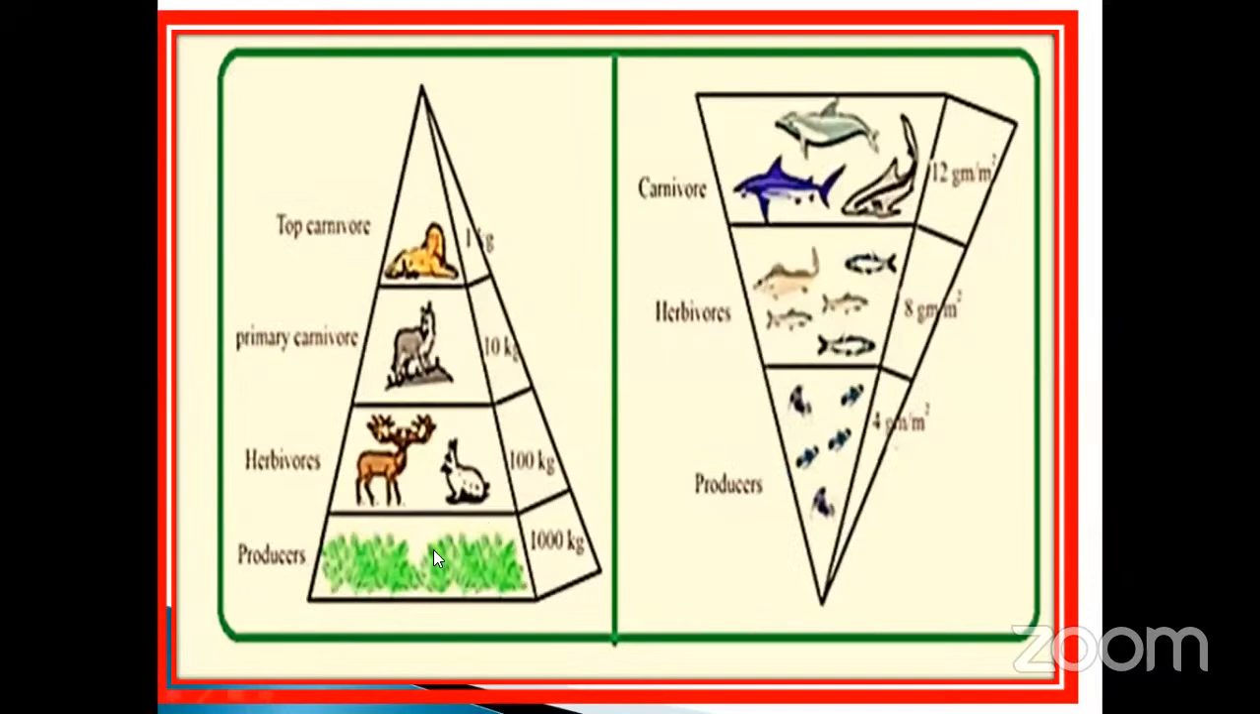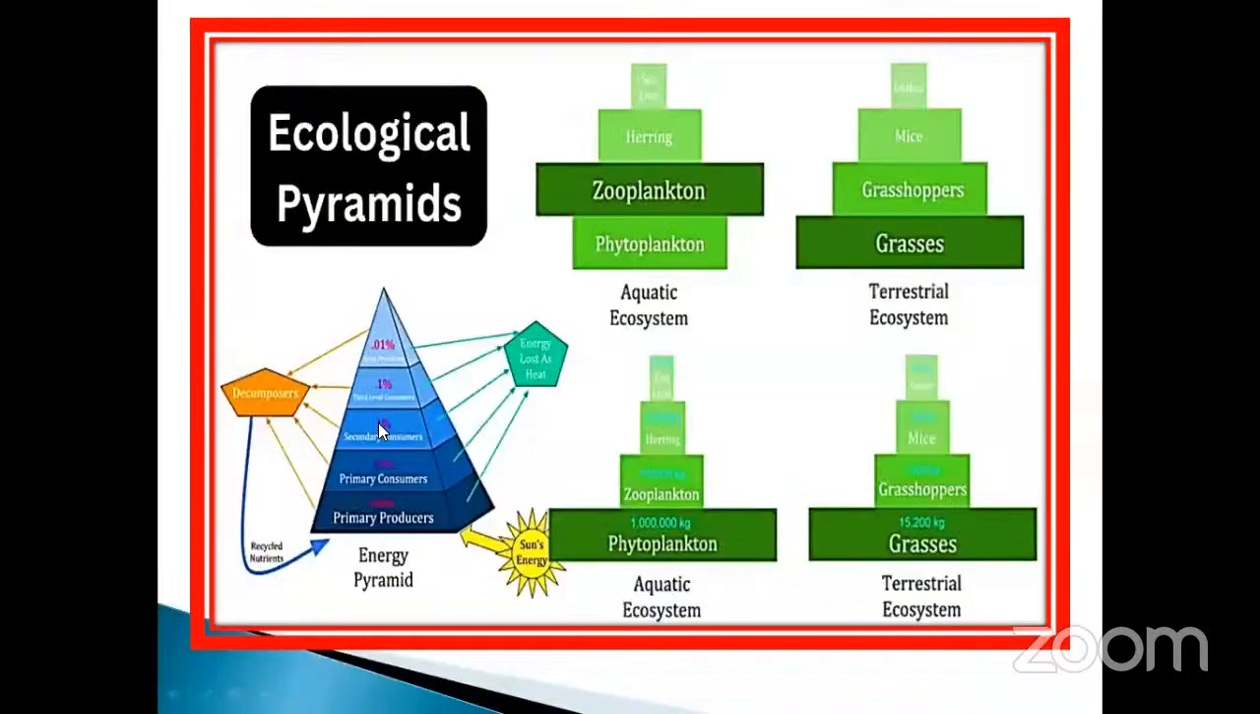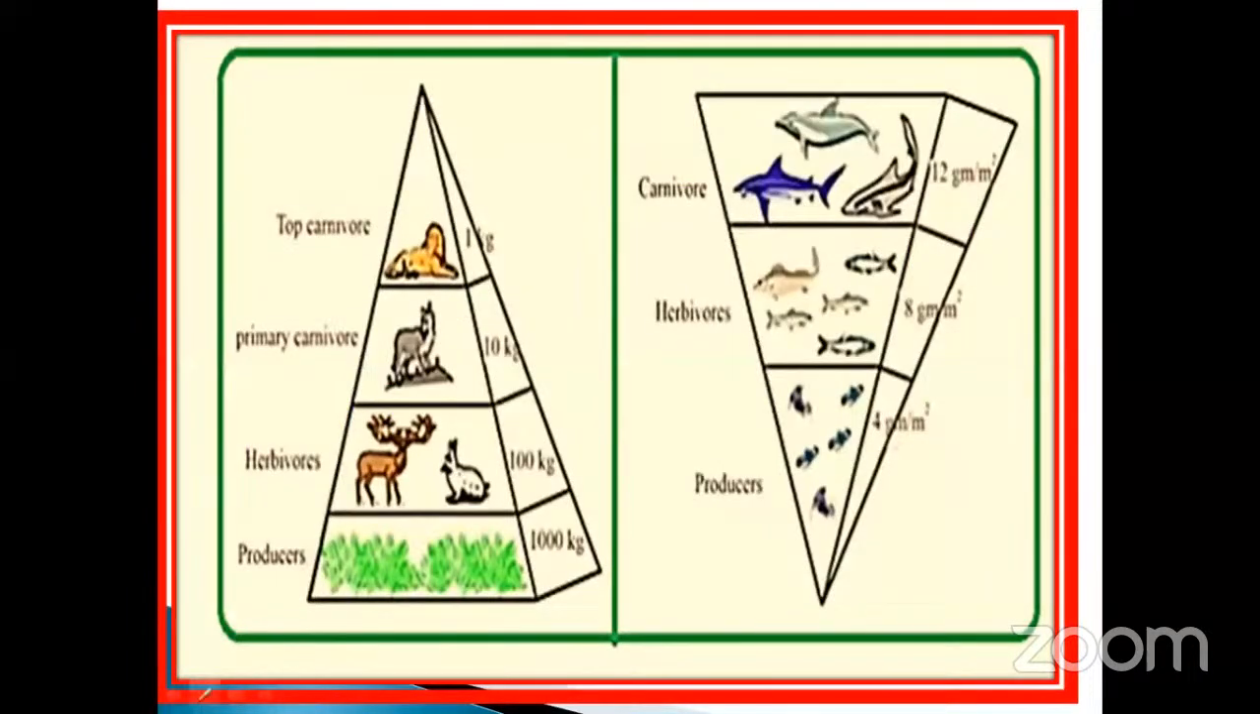So this is also another type of example: inverted pyramids. This is an aquatic level. This one is called grass level. Okay, aquatic level, what happened? See here. In the aquatic level, carnivores are very highly present, herbivores are very few, and producers are very, very few.